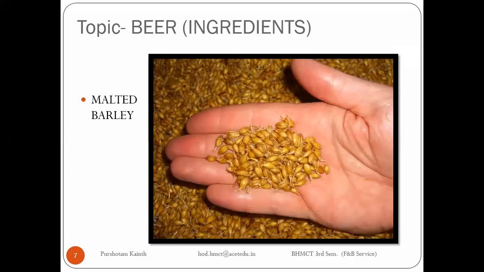I have some pictures, just see, so that you can have clarity. It is quite similar to wheat, right? And now you can see the sprouts. It is done after you have soaked the barley and then let it go through the germination process. After that, you will get the sprout like this.